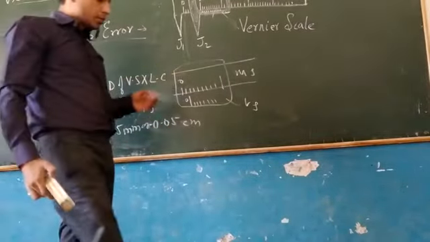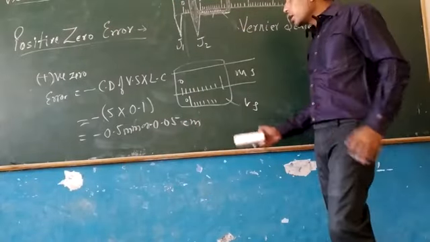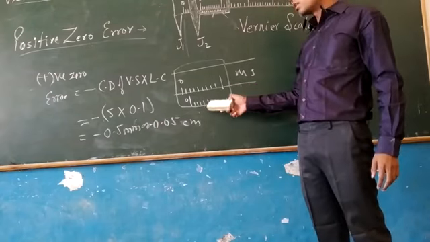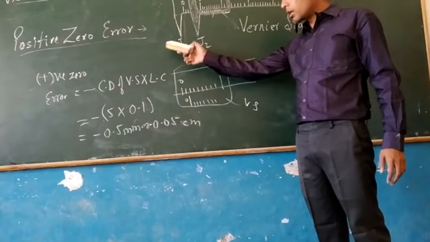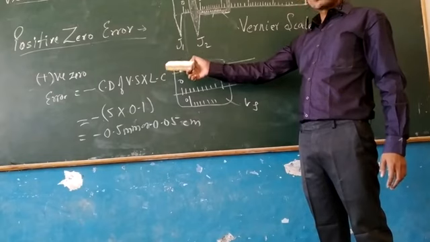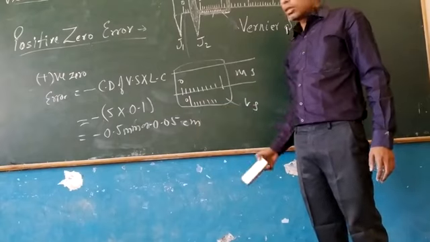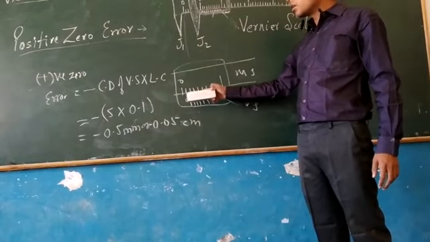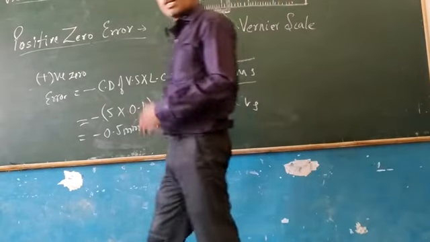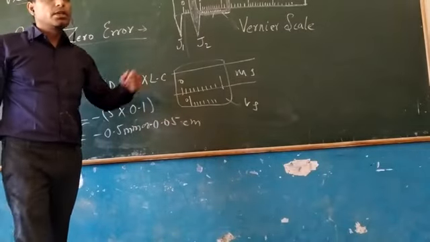So this is how we will do it. Without putting any objects in the jaws J1 and J2, we will make them in contact. If the 0 of the vernier scale is on the right-hand side of the main scale, then the instrument is said to have positive 0 error, and the correction is negative, and the value is minus of coinciding division of vernier scale into least count. So suppose the fifth division is coinciding, then minus of 5 into 0.1. So the value is minus 0.5 millimeter or minus 0.05 centimeter.